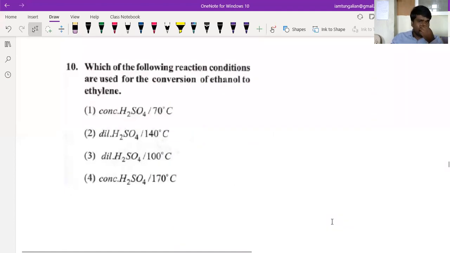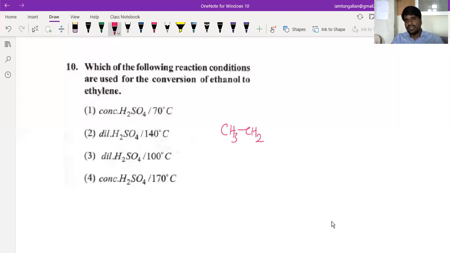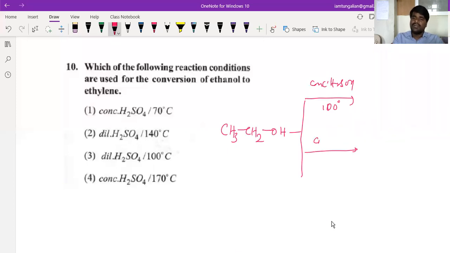Which of the following reaction conditions are used for the conversion of ethyl alcohol to ethylene? This is a temperature controlled reaction. You can use concentrated H2SO4 at 100 or 110 degrees Celsius, concentrated H2SO4 at 140 degrees Celsius, and concentrated H2SO4 at 170 degrees Celsius.